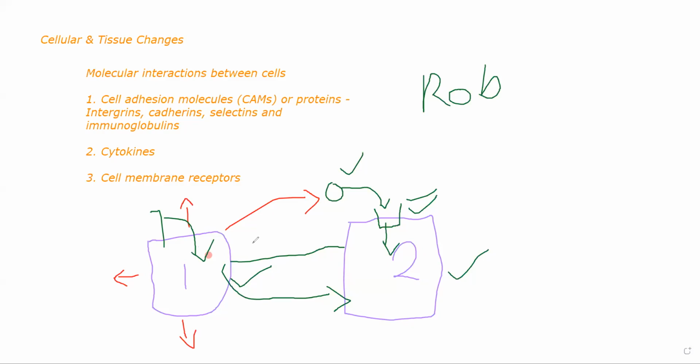What is happening is I gave one example of how a selectin works and how these molecules work. Okay. So imagine